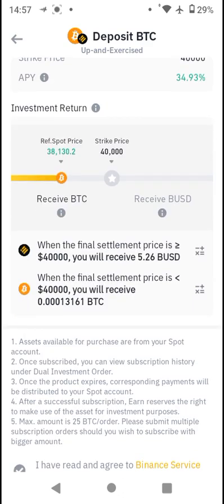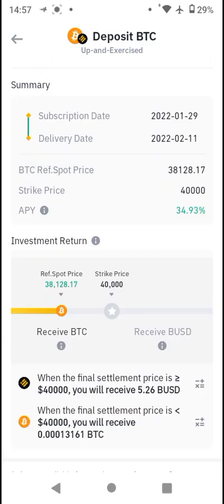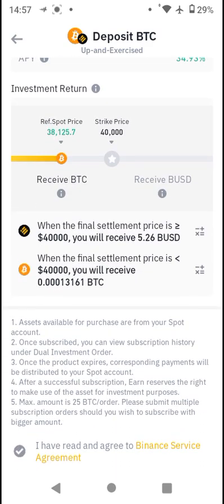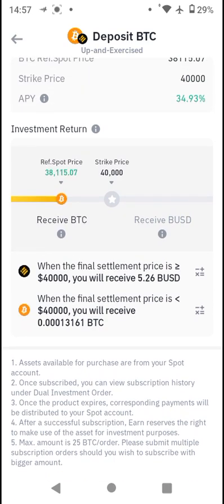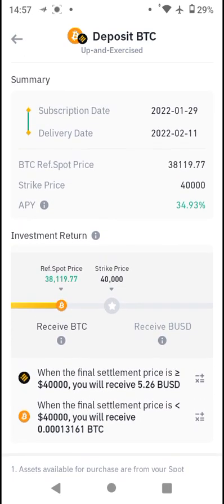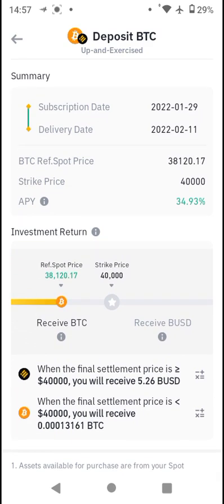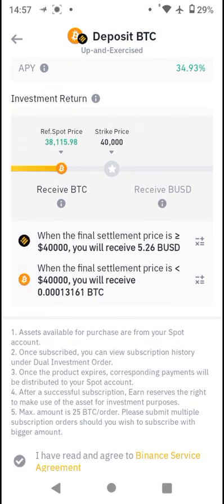So you want to go on with that. Maybe later on we will be funding our account to participate, or to be eligible for the current dual investment option. So it says investment return. This is what we should be getting, 34.93%. Strike price is 40,000. So we chose up and exercise.